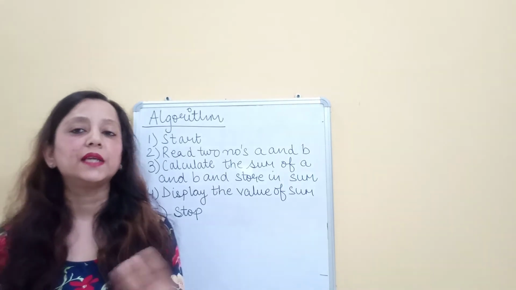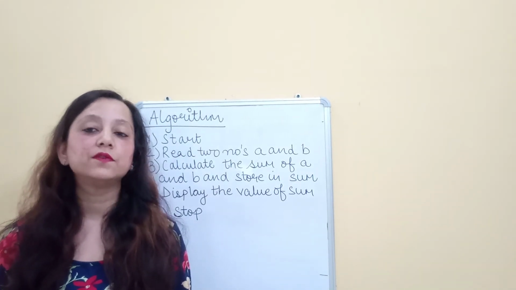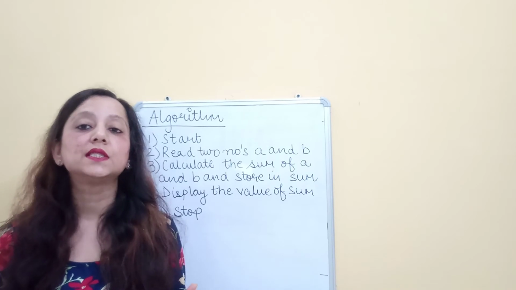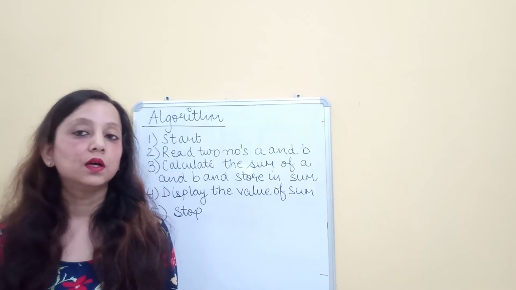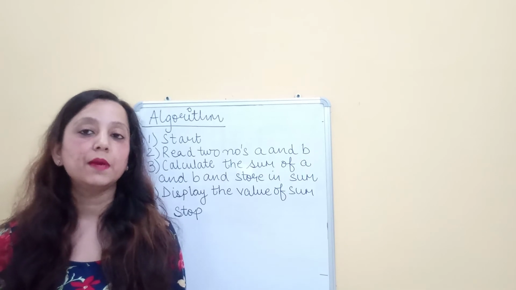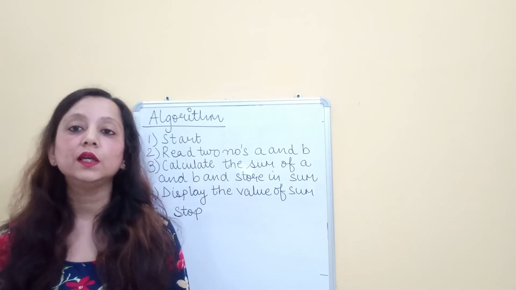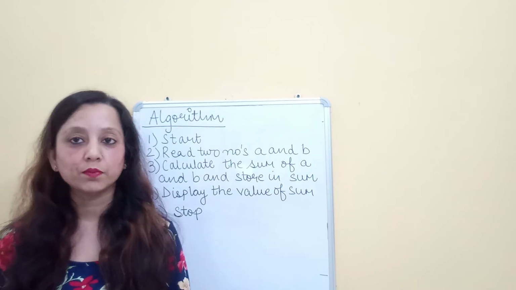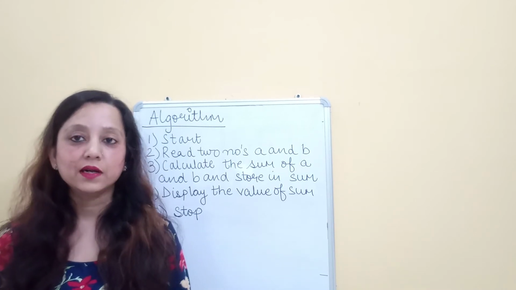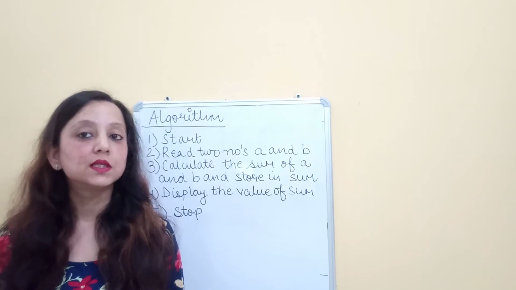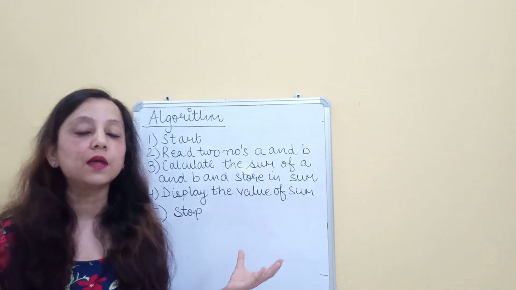Say for example, I take a very simple problem. Since we are beginning, this is the first session, so we will start with a very simple problem, that is generating the sum of two numbers. Now, in layman's language, if I say how will we do the sum of two numbers, it's very easy. You will say take the two numbers whose sum you want, add them, and then display the result. So an algorithm is something similar to this.